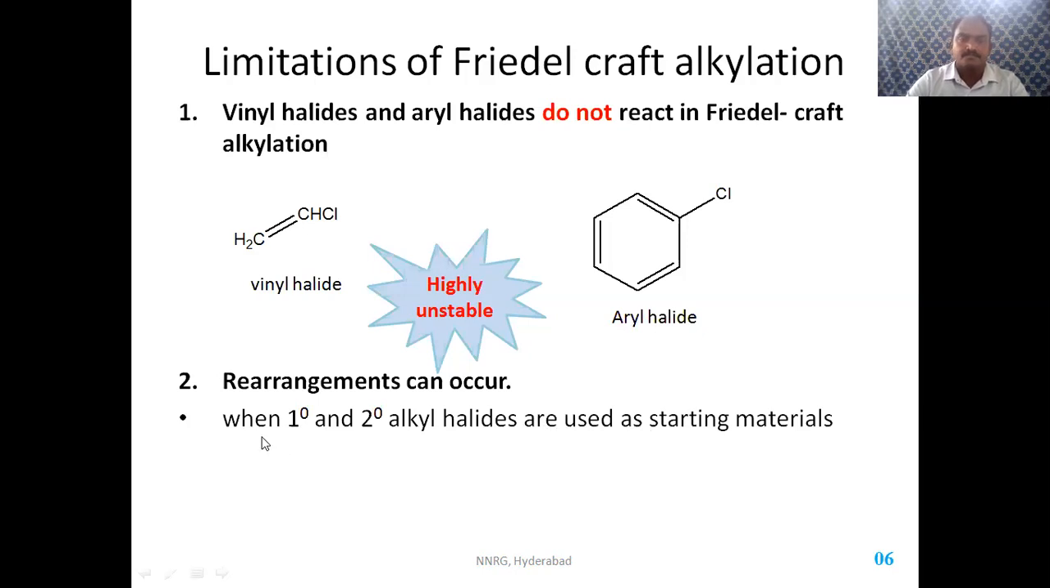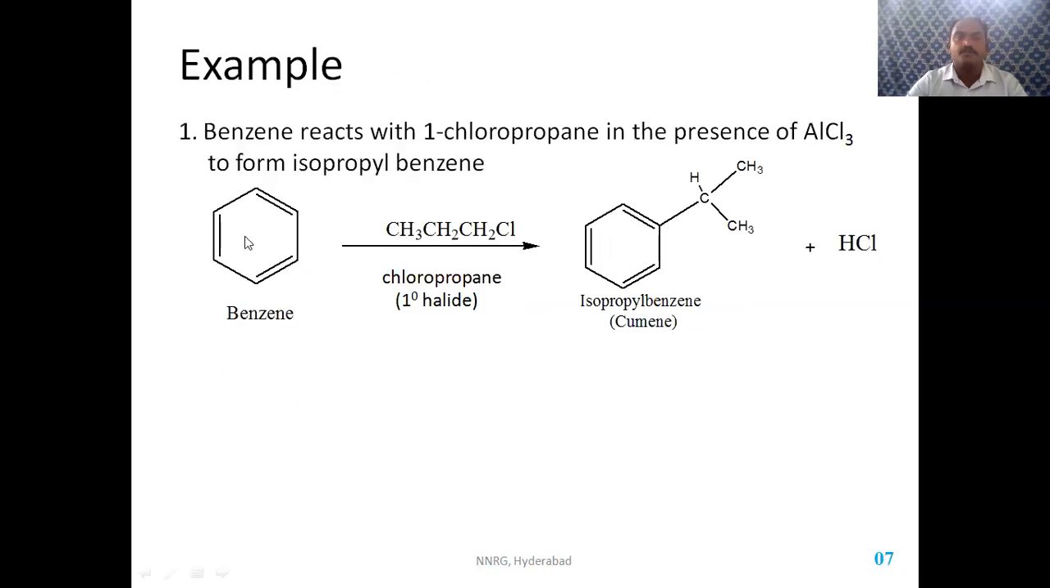I give one example, when both primary and secondary alkyl halides are used as starting materials. So there is a chance of shifting of carbonium ion from primary to secondary carbonium ions. Take the example of benzene reacting with 1-chloropropane. This is propyl chloride, or 1-chloropropane. It is a primary halide.